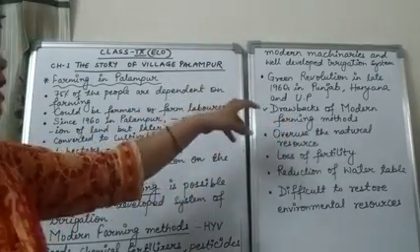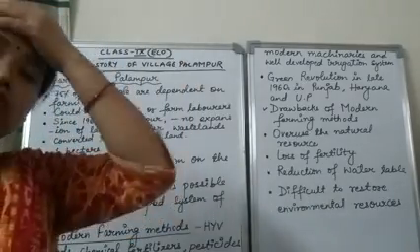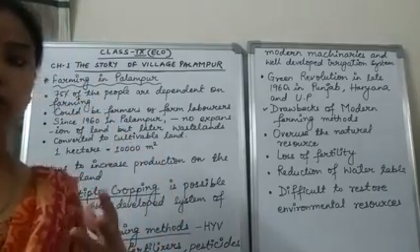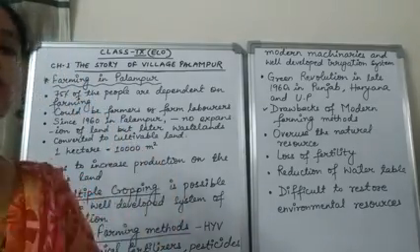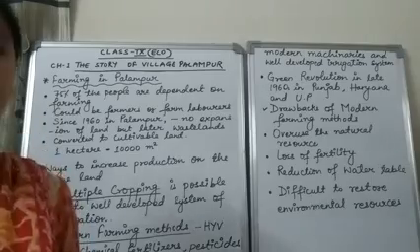During this time, these HYV seeds used to give a very high yield, a high amount of production from the same plant.